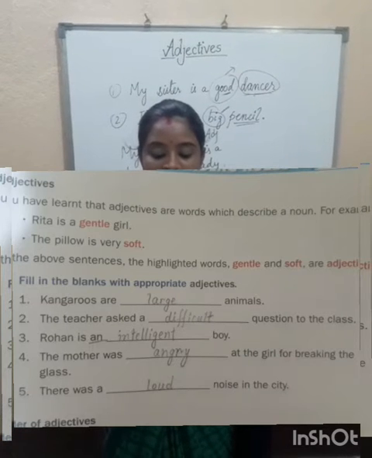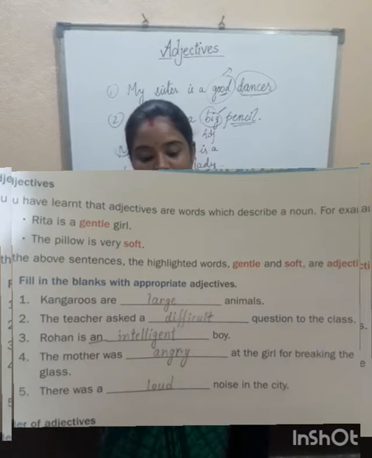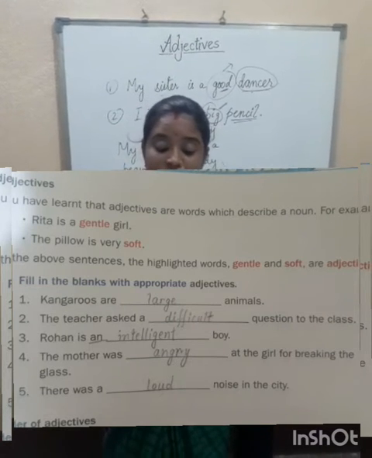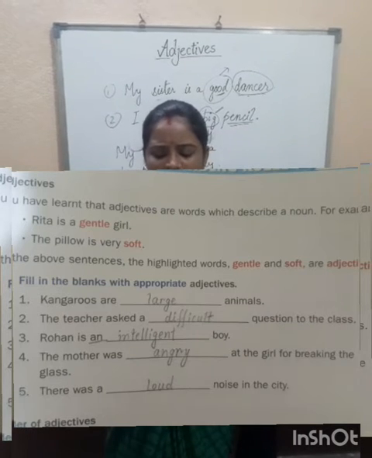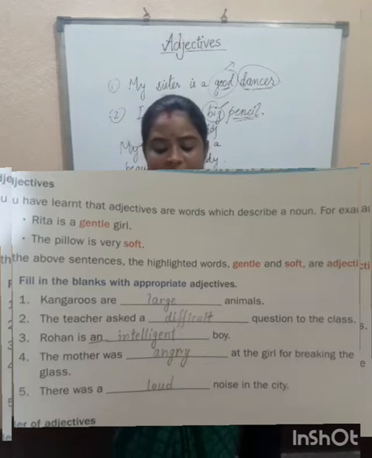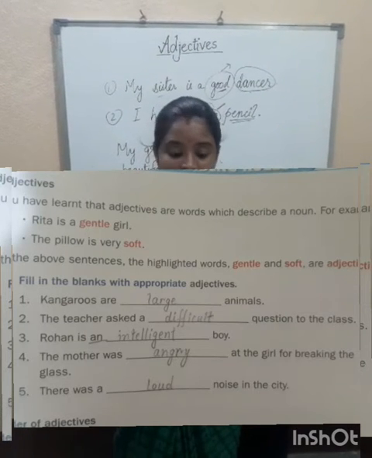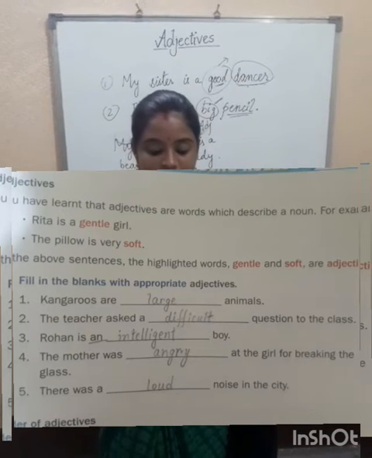Though "easy" also we can write, but here in this case "easy" won't be suitable. "A" is already given, so we have to write a word starting with a consonant. So you can also write "simple": The teacher asked a simple question to the class. I have written "difficult." You can write any suitable word, but that should start with a consonant.